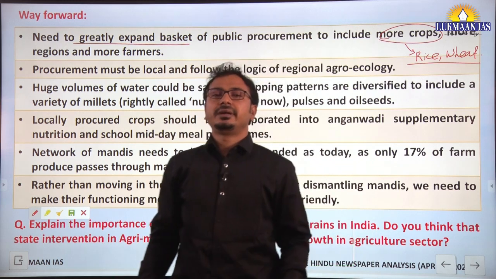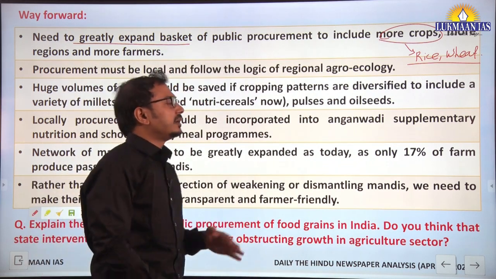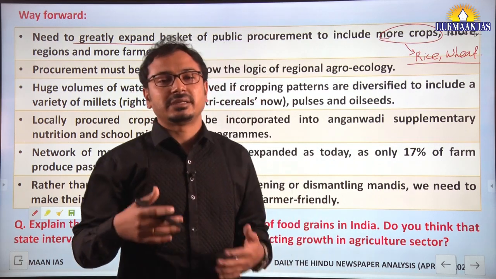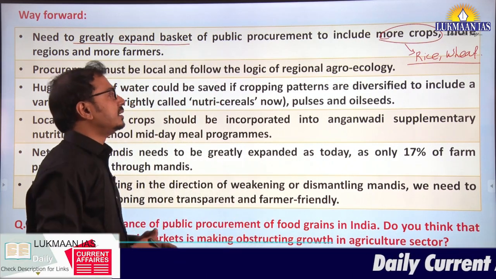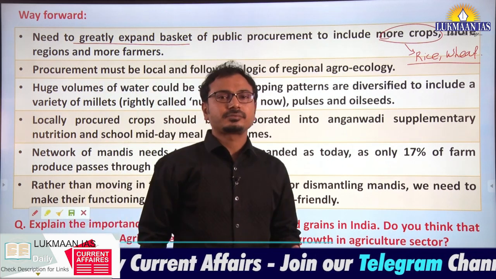Politically motivated decisions are taken. However, we have to understand that the other crops are not given that much importance, especially millets, oilseeds and pulses. So more crops should be included in public procurement.